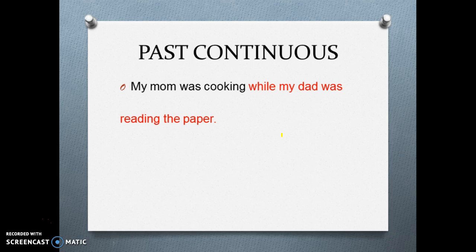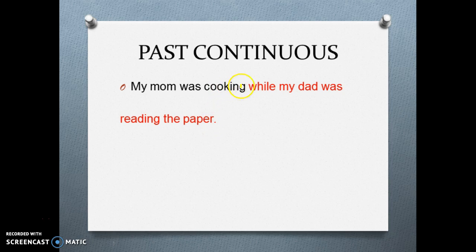In this last sentence, we have my mom was cooking while my dad was reading the paper. Again, we don't know when the action finished or when it started, but at some point, these two actions were happening or were in progress at the same time. For example, my mom was cooking at 7 and my dad was reading the paper at 7.